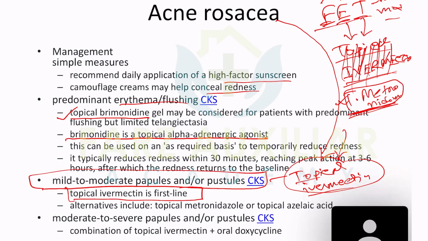And in case of severity, if severe papules and pustules in acne rosacea, then topical and oral. Whenever severe, you should remember topical and oral. So this is the rule, for acne vulgaris and acne rosacea both.